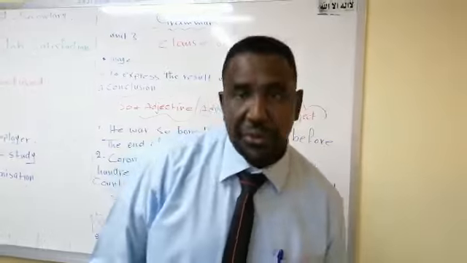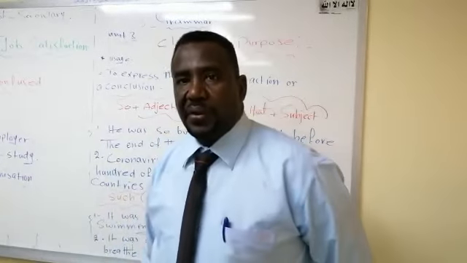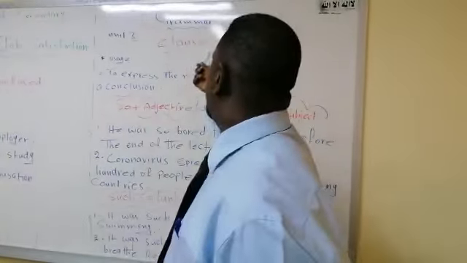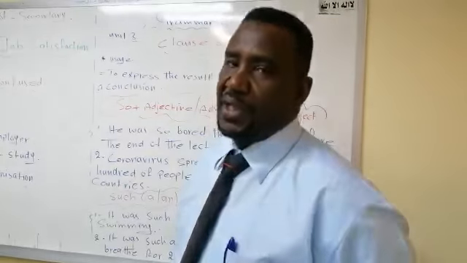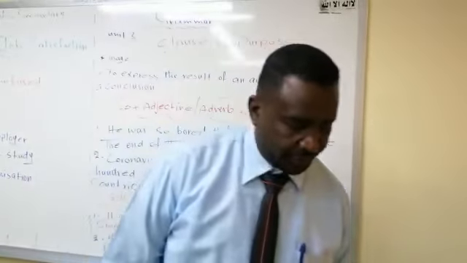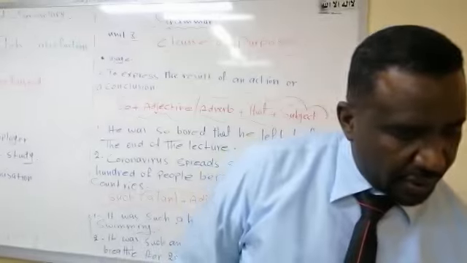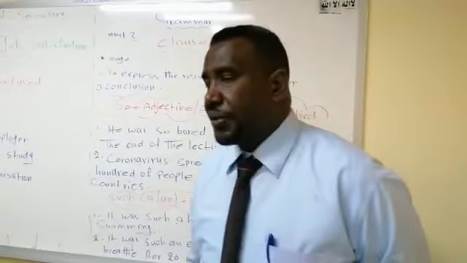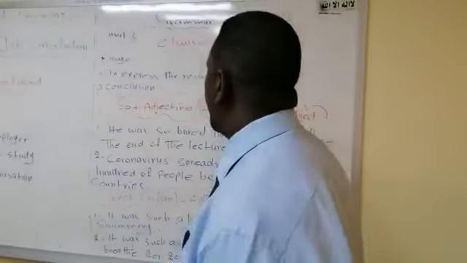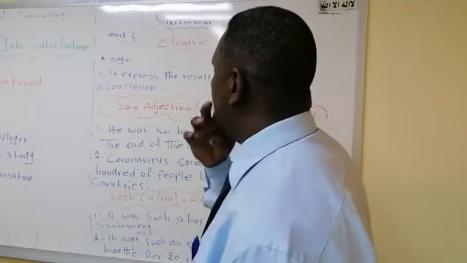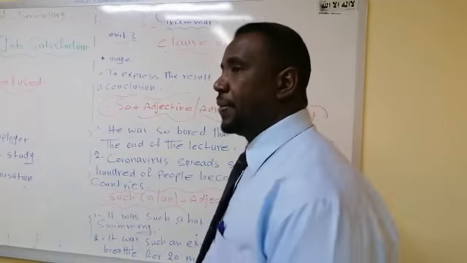We are going to study today the clause of purpose. In this unit, we have to study clause of purpose.